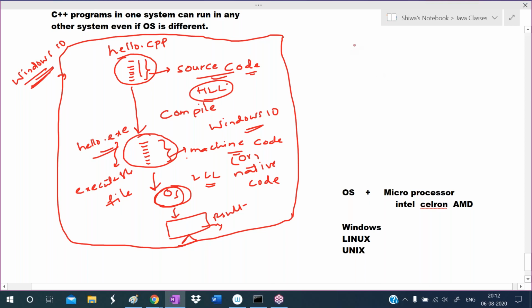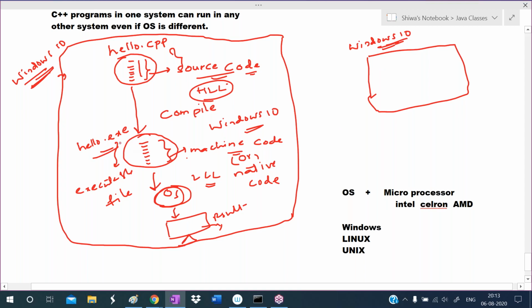Whereas, for example, here is another system. This system also has the same operating system, Windows 10. I want to run this CPP program on this other computer. Is this the same operating system or a different one? The same operating system.